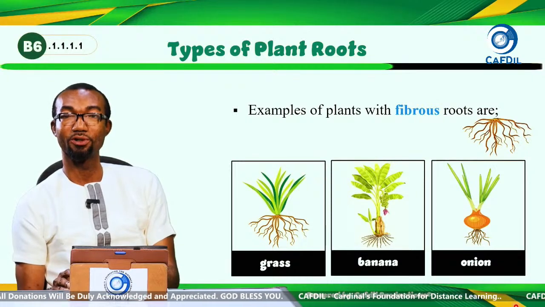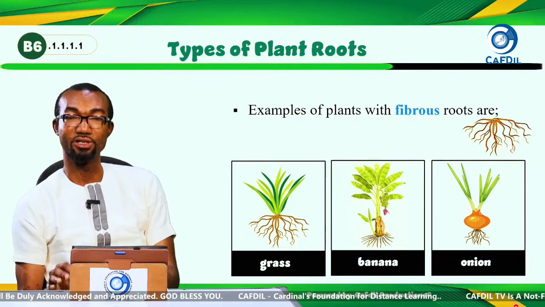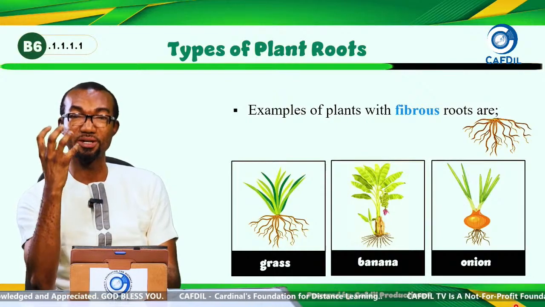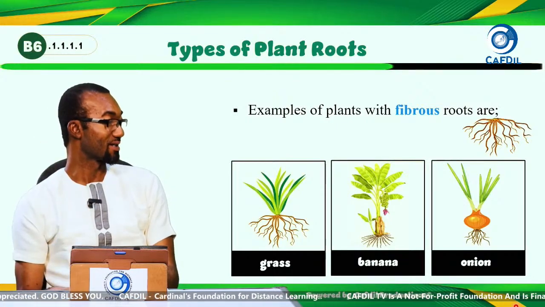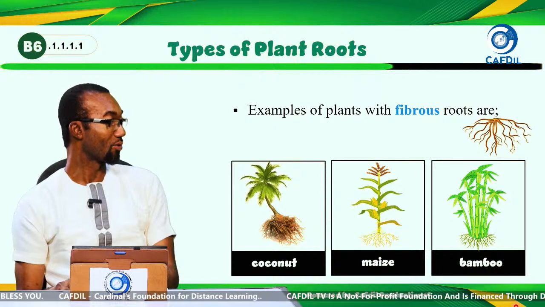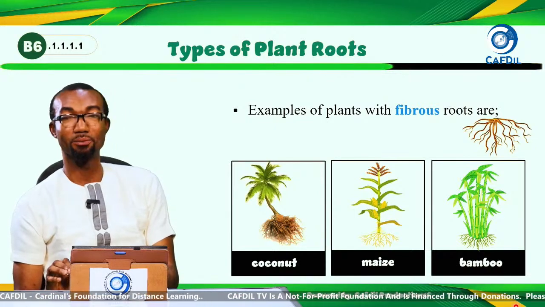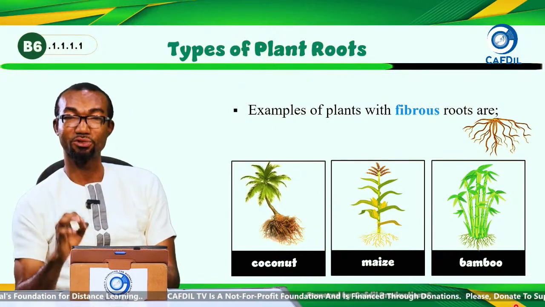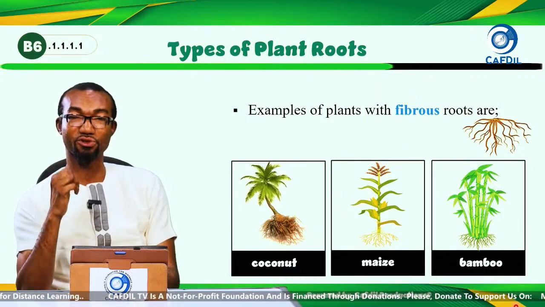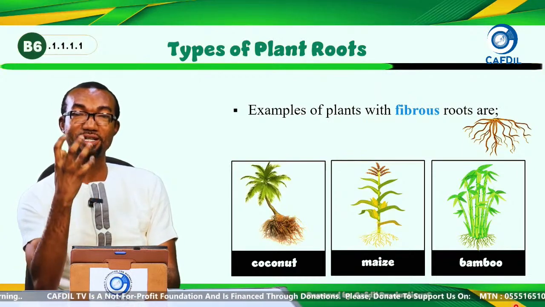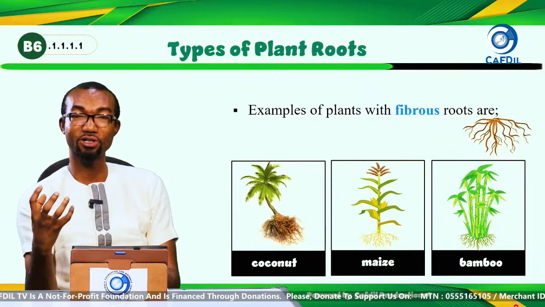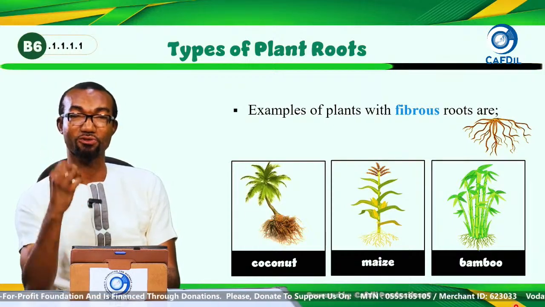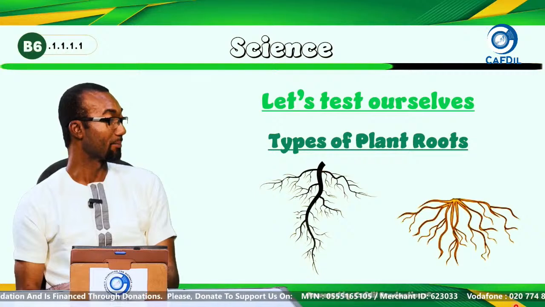They all come with fibrous roots. Their roots come from the base of the stem. We also have the coconut, maize, and bamboo. These are also examples of plants with fibrous roots, with their roots coming directly from the base.